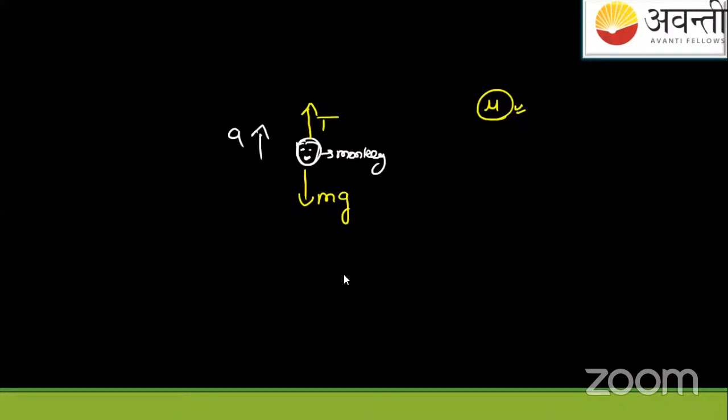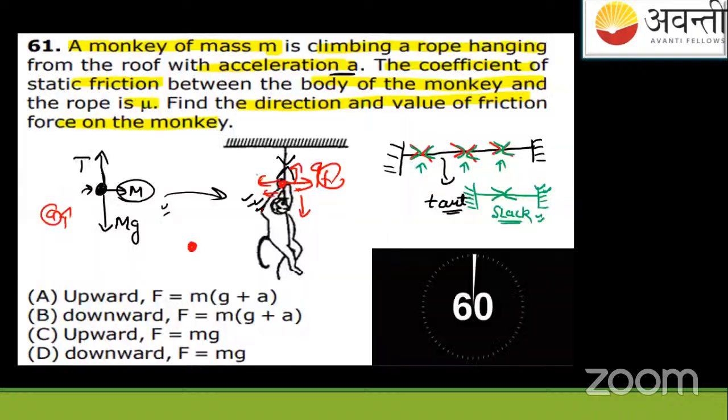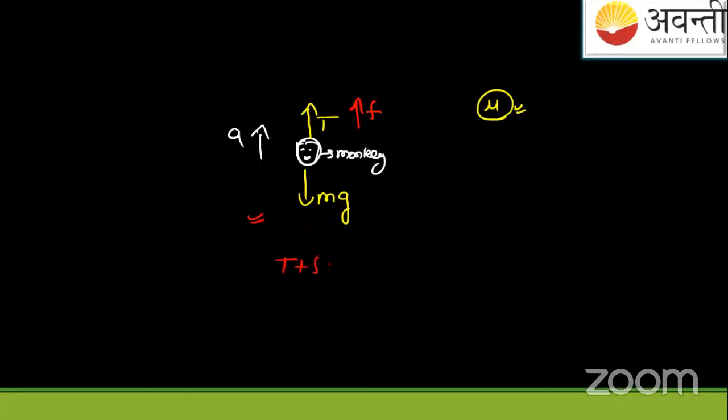Okay, so we'll write like this. Students, please mute yourself. If I say friction force, I'll say it is up. So now equate it, you'll get the answer. Okay? You have to equate this, you'll get the answer. The value of the friction was asked. Direction will of course be upward. Value will be, if you consider the system, T plus F equals mg.